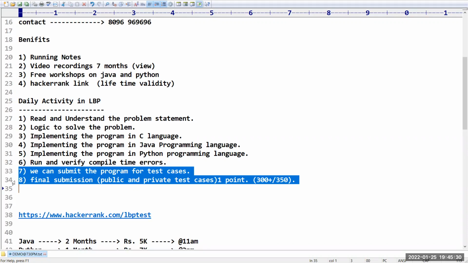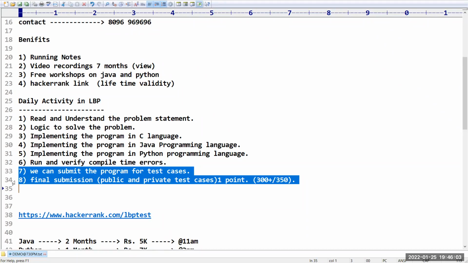There will be public test cases, and at the same time, private test cases. Public test cases are the test cases which are visible to you. Private test cases are the test cases which are not visible to you, meaning they are hidden test cases. You might think that if every test case is visible, you will just write the program according to the test cases. No, test cases only help in understanding the problem statement if you are not getting it.